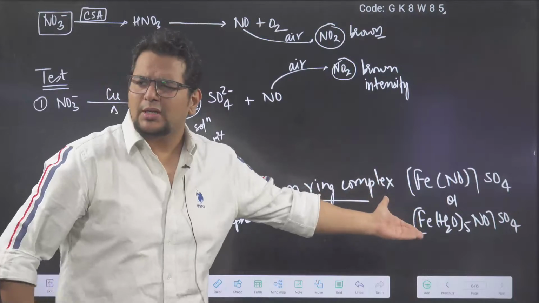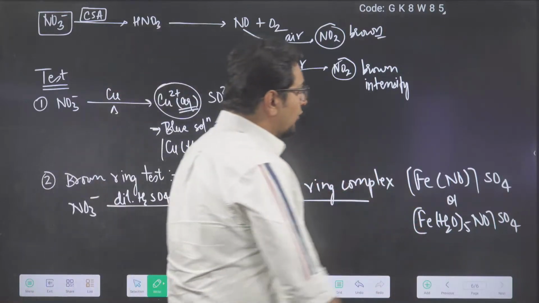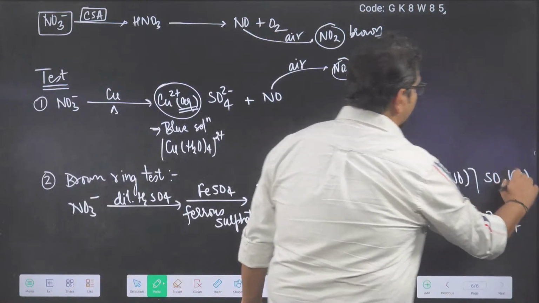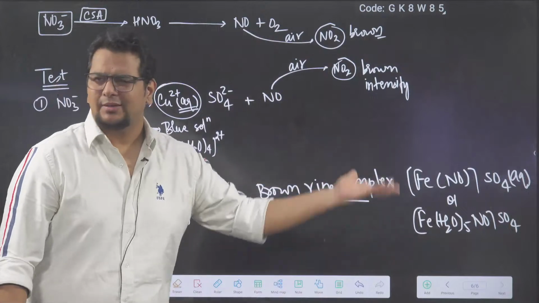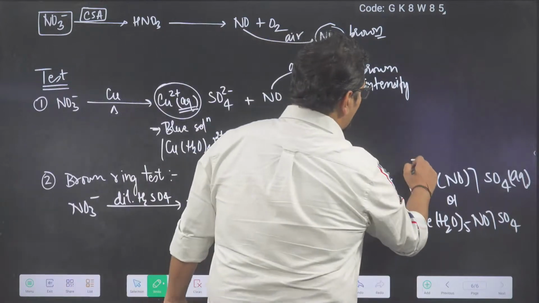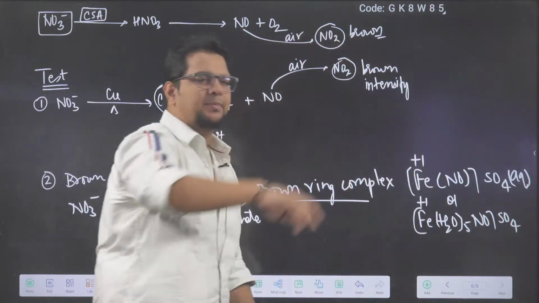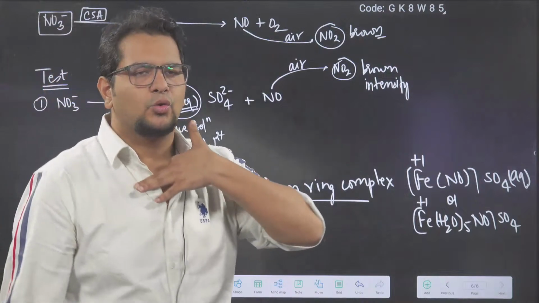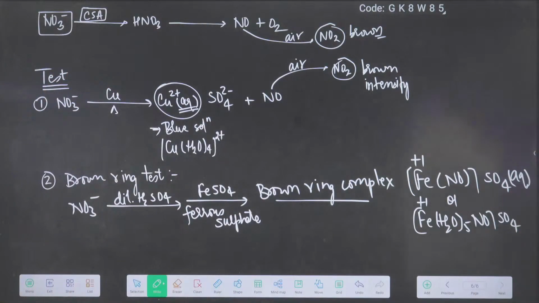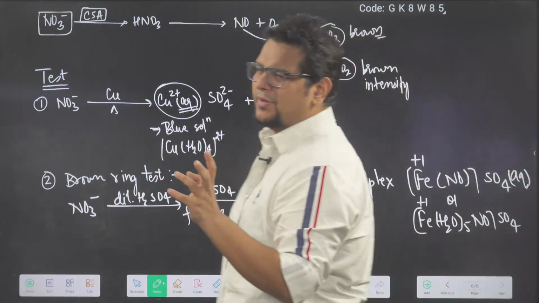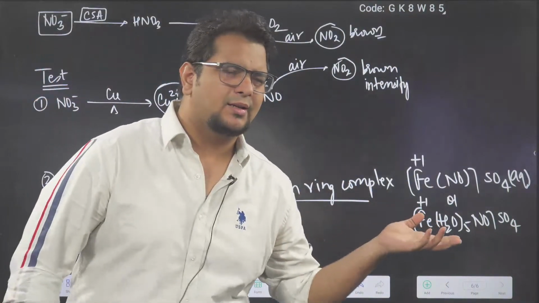It's your wish: you want to show water, show it; you don't want to show water, write aqueous at the end. Both are okay. In both of them, according to the old research paper, +1 oxidation state is shown by iron. Recently, in 2008 or 2009, one research proved that Fe+1 is not there.